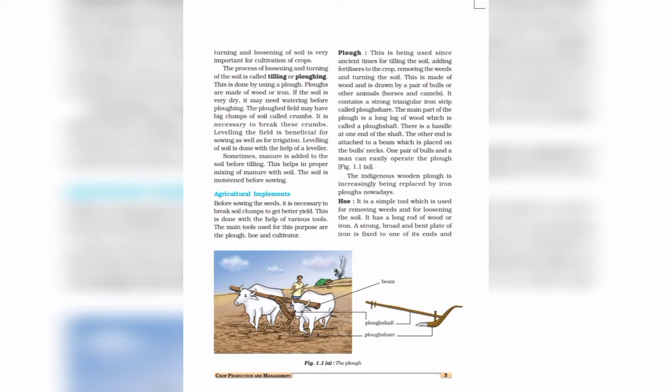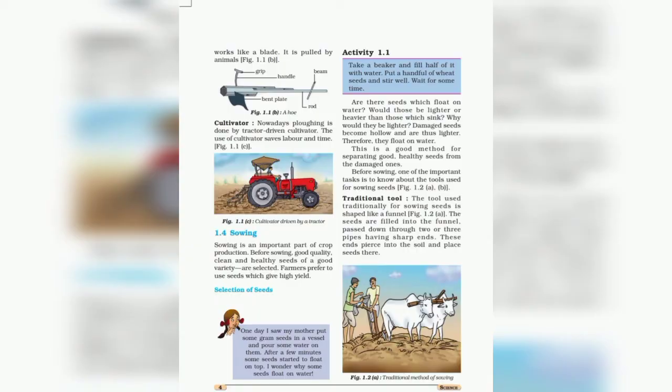And what is hoe? This is used for removing weeds and for loosening the soil. It consists of a long rod of wood or iron. A strong, broad or bent plate of iron is fixed at one end of the long rod, which works like a blade, and at the other end a beam is attached, as you can see in the figure also. Beam is attached here, and this beam is placed on the bull's neck. So this is all about the hoe.